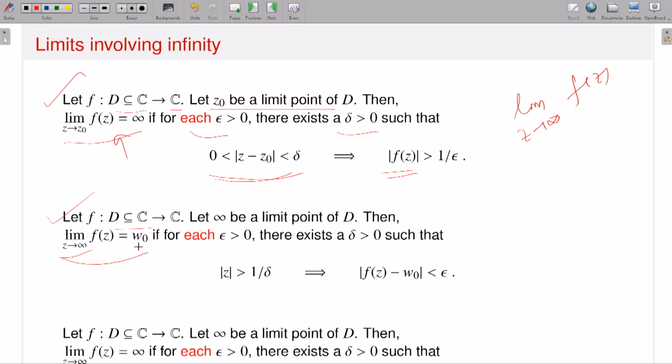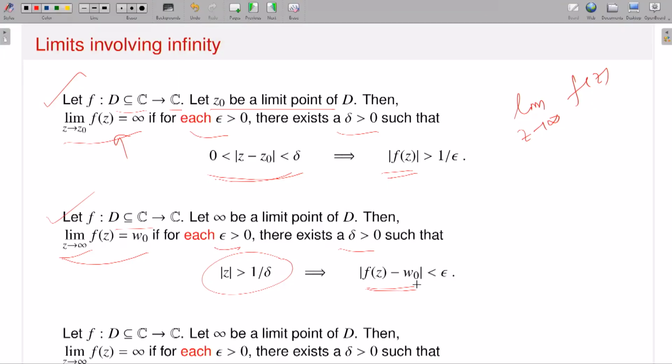What is the meaning? Again epsilon delta. So this time, given epsilon, I should have a delta such that, since z approaches infinity means z should be very large, there should exist a delta such that if mod z is greater than 1 by delta. Now if delta is very small, 1 by delta is very large. So if mod z is very large, given epsilon very small, the distance between f z minus w naught should be very small. That means if modulus of z is taking larger and larger values, then the value of the function at z minus w naught should be very small.